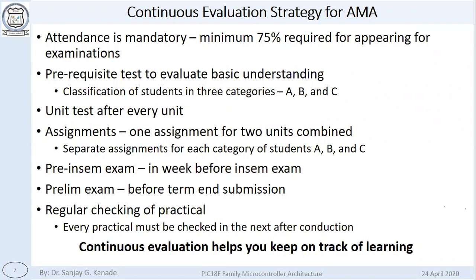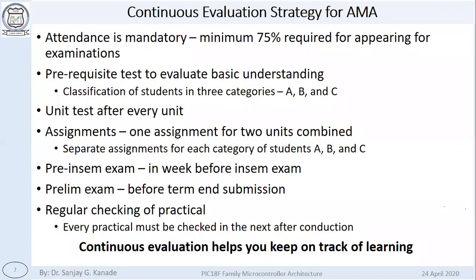As I have already said, the subject involves an oral examination of 50 marks, and there will be 8 practicals that you will have to perform for this subject, and each of those practicals must be checked in the next session, the next week after the conduction.